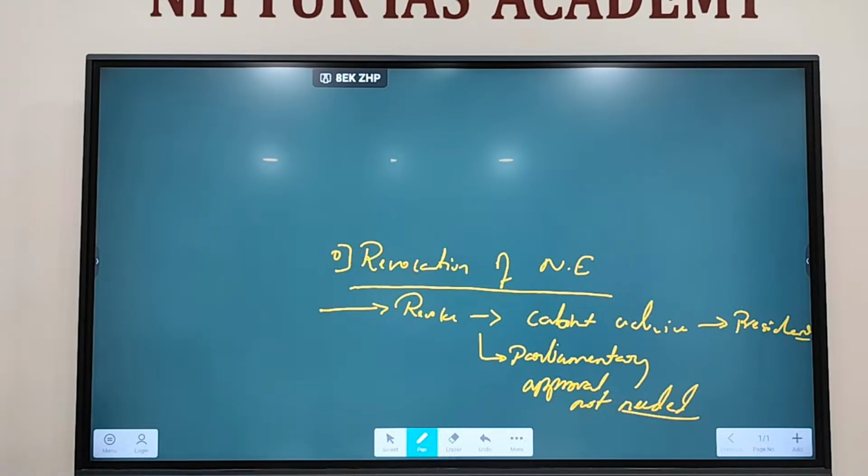So while imposition of national emergency, both the houses of the parliament, that is Lok Sabha and Rajya Sabha, must pass the resolution with what majority? Special majority, separately. Originally it was simple majority, but the 44th Amendment Act made it special majority. Within how many months? Within 1 month. Originally it was 2 months. The 44th Amendment Act made it 1 month. Right?